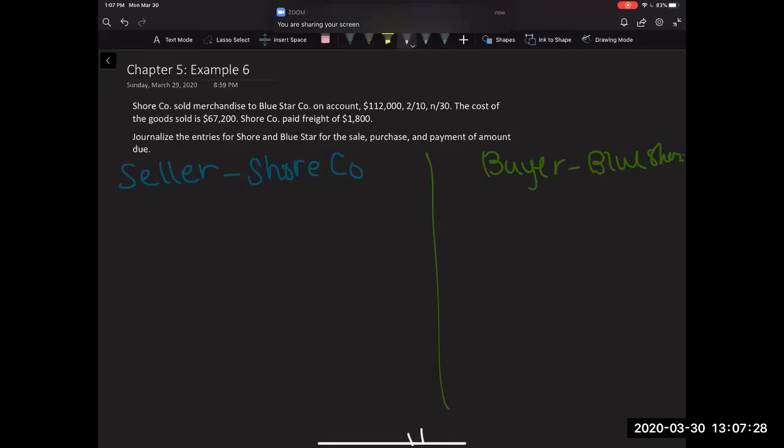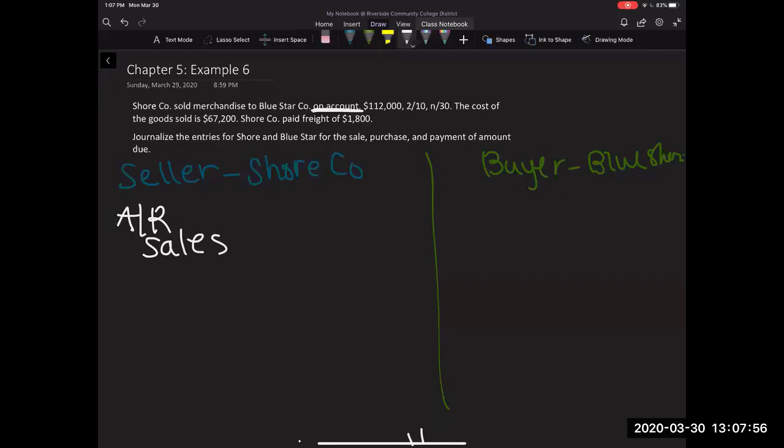So let's continue on this one. We're recording it from Sureco. All right, so what we have is them selling it. They said it's on account, right? So when we first record it, it's going to be a debit to accounts receivable, and a credit to sales. Now we need to figure out what the amount is.